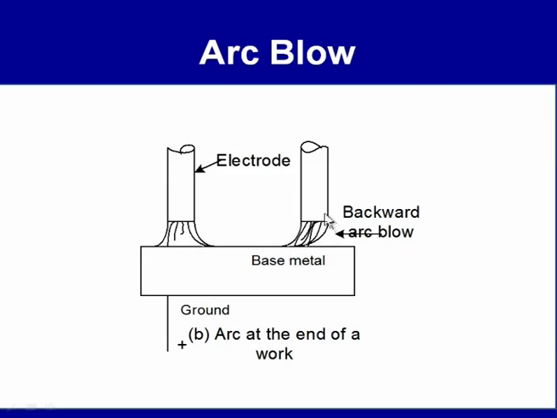So, arc blow is primarily the deflection of the arc from its intended path, leading to the placement of the molten metal at the wrong place, which in turn decreases the deposition efficiency and makes the placement of the molten metal at the desired place difficult. Depending upon the direction of the deflection of the arc with respect to the welding direction, arc blow can be defined as forward or backward arc blow.